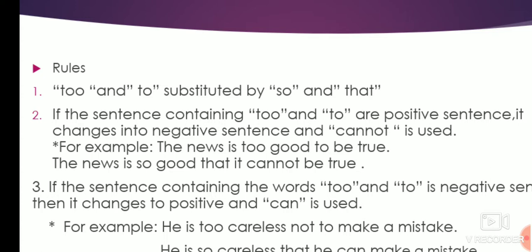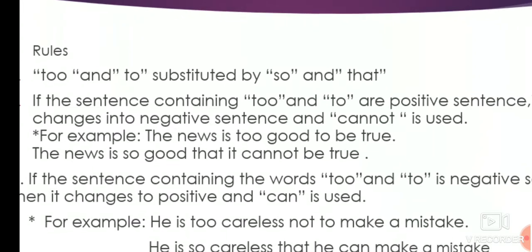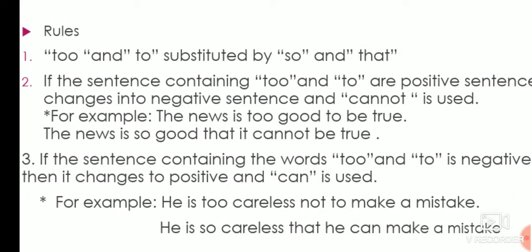If the sentence containing too and to is a positive sentence, it changes into a negative sentence, and cannot is used. See the example: the news is too good to be true. Is this sentence negative or positive? Positive. Now the answer will be: the news is so good that it cannot be true. So instead of too we have used so, and instead of to we have used cannot. Why have we used cannot? Because the question was positive and you have to use negative. So in a negative sentence we are using cannot or not.